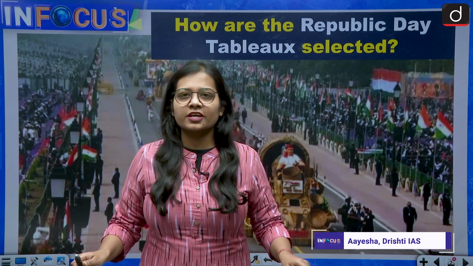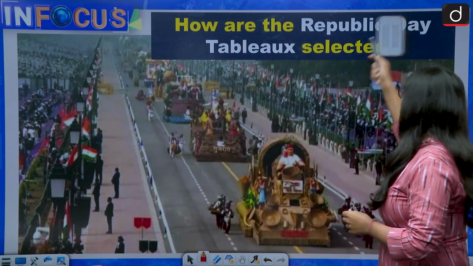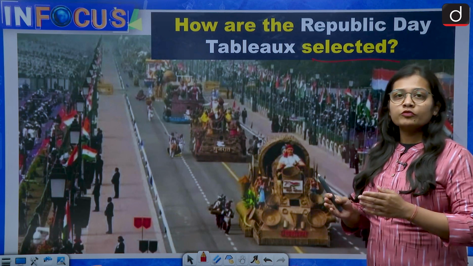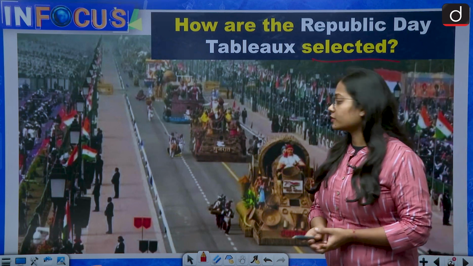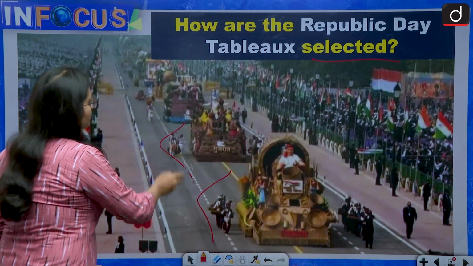I am Aisha Singh, and in today's video we will be talking about how the Republic Day tableaus are selected, or what is the process of selecting the Republic Day tableaus which go on the Kartavya Path. So these are examples of the tableaus.